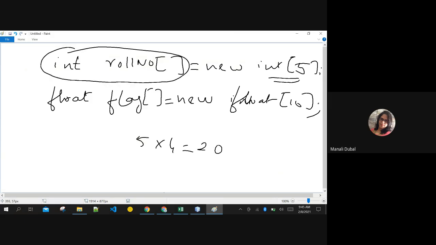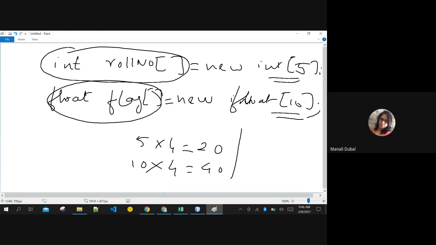And for the second, for floating point, can you tell me the size? Same, 4 only, right? So 40, correct. If this was double, then the size would be 8, right? And if this was long, then also the size would be 8. Then the size would change accordingly. Am I right?